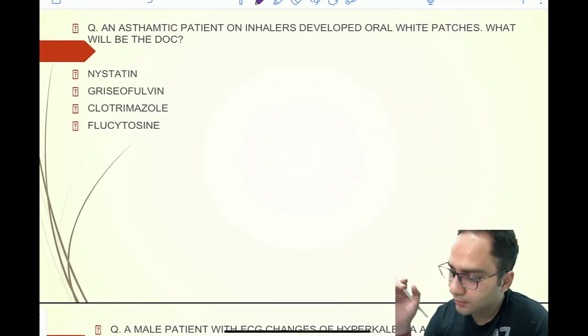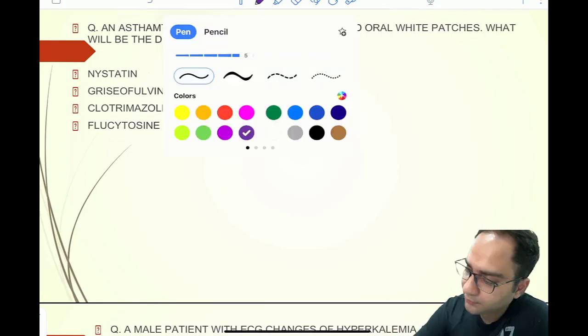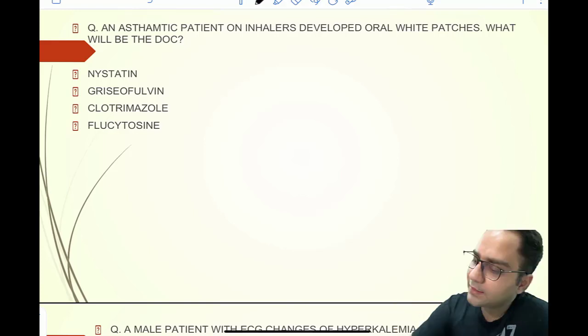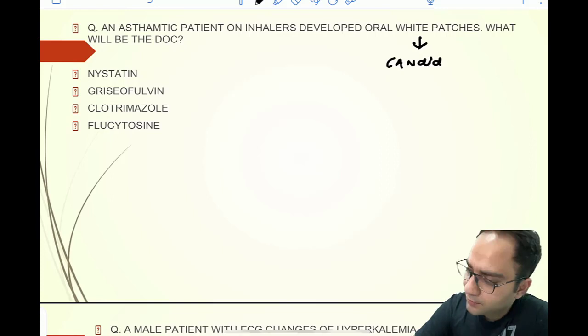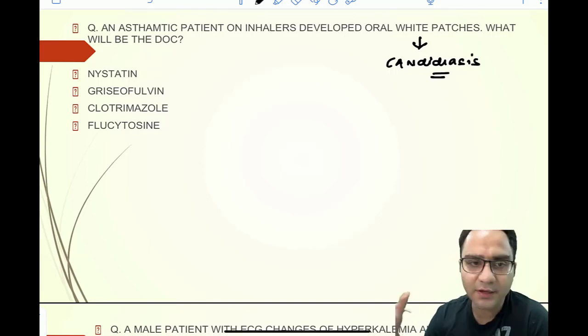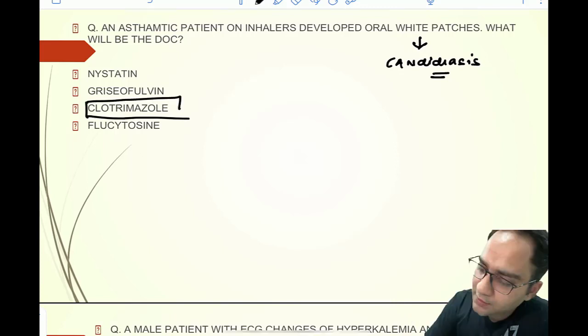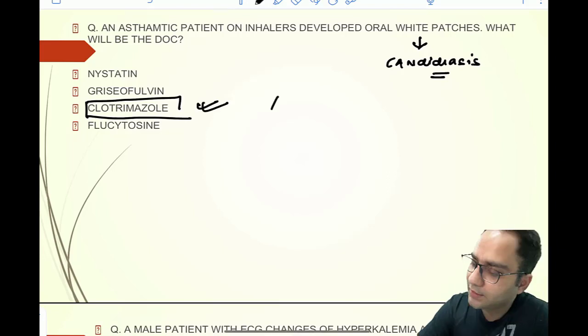Next question you were asked is, you have an asthmatic patient who is on inhalers and has developed oral white patches. So this means your patient is developing candidiasis. And you would like to use antifungal drugs in such cases. So your answer would be clotrimazole, which is basically an azole group of drug that we use as antifungals.